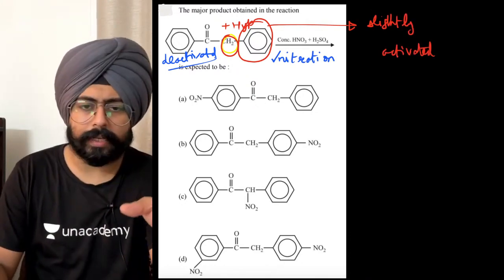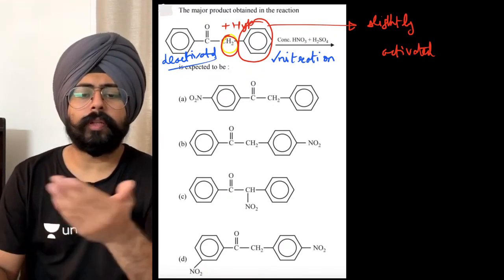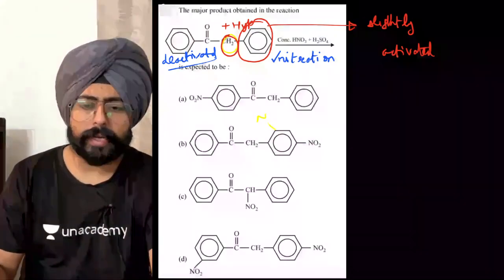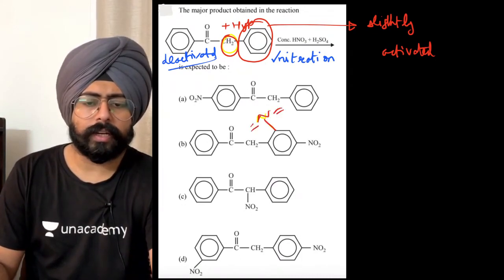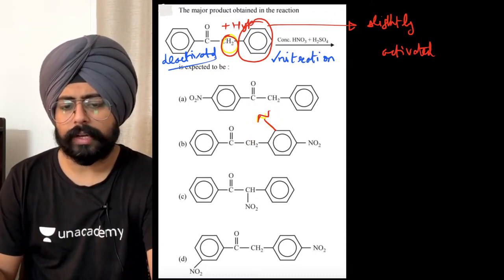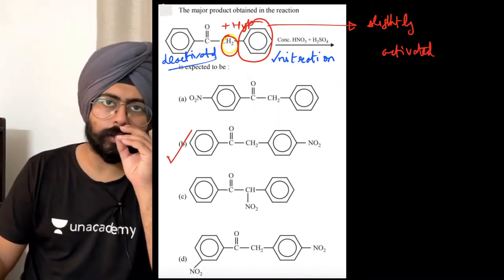Since it is slightly activated, that ring is the one that will face the attack. Best position for attack will be the para position, so that you don't have a lot of steric hindrance. Over here, if you do the nitro attack, there'll be a lot of steric hindrance eventually, which you don't want. So preferably you do the attack on the para position, getting option B as the correct answer.